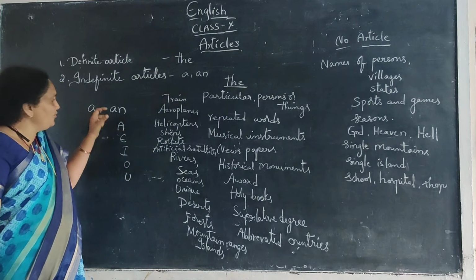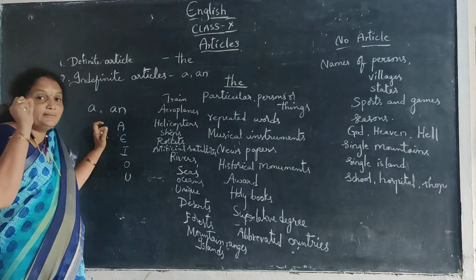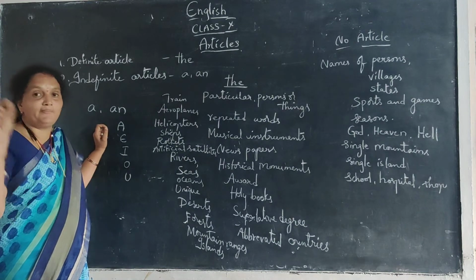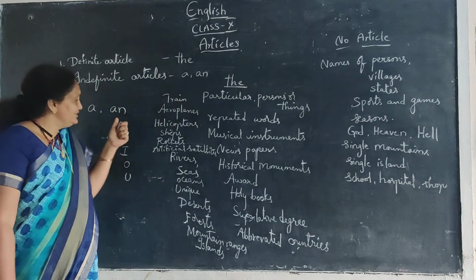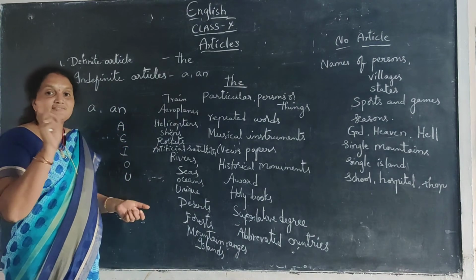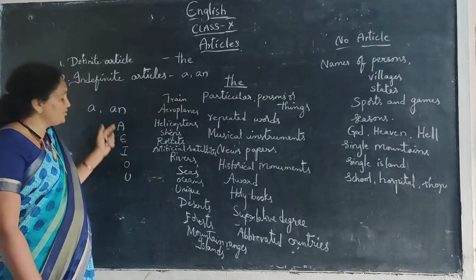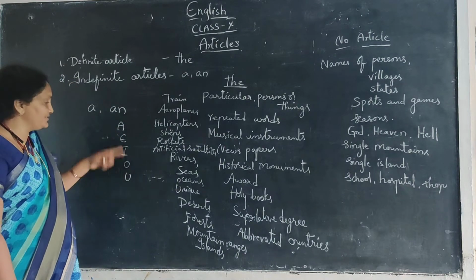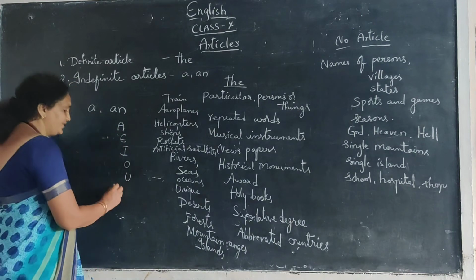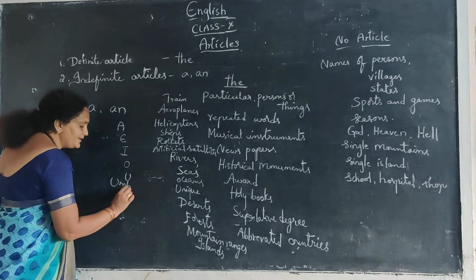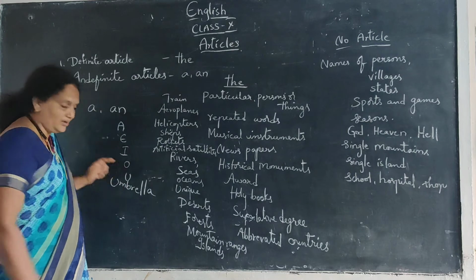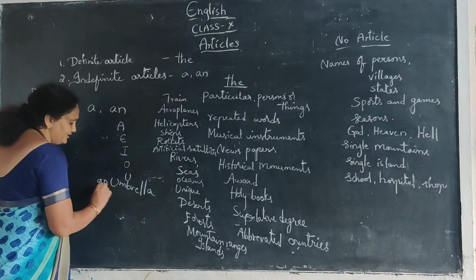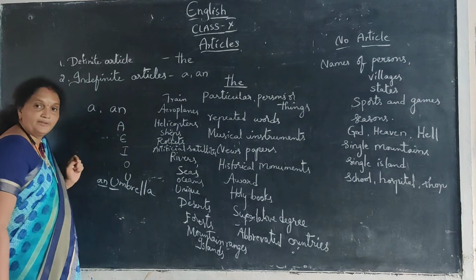All these vowel sounds come in between the Telugu vowel sounds, only those sounds. We should not see only the letters. For example, umbrella: an umbrella, okay? An umbrella. You can say that because it is a vowel sound. An umbrella.